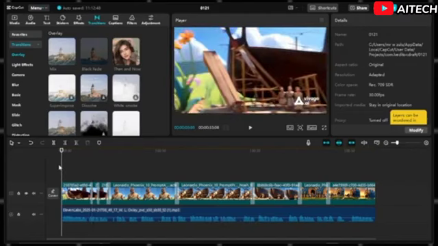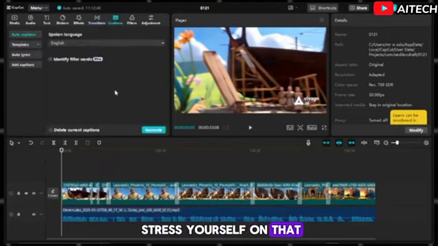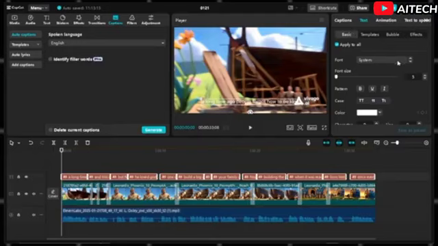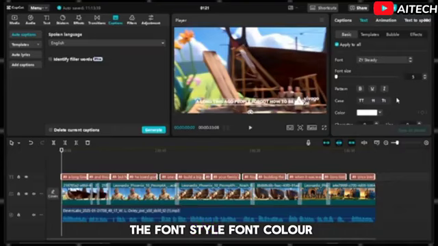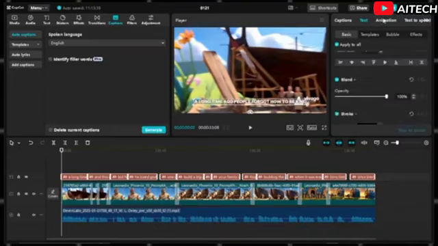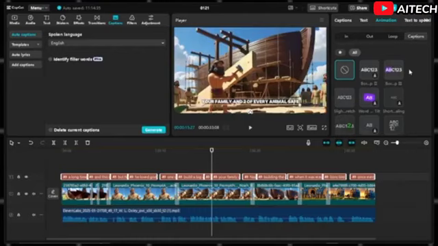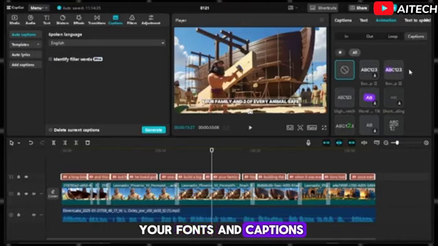After this, the next thing you would want to do is to add captions to your videos. Don't stress yourself on that. Just select Auto Caption, and all the captions for each scene will appear. It's time to change the font style, font color, and then play with the settings. Don't forget to animate your fonts and captions. Finally, add background music to your audio, then export.